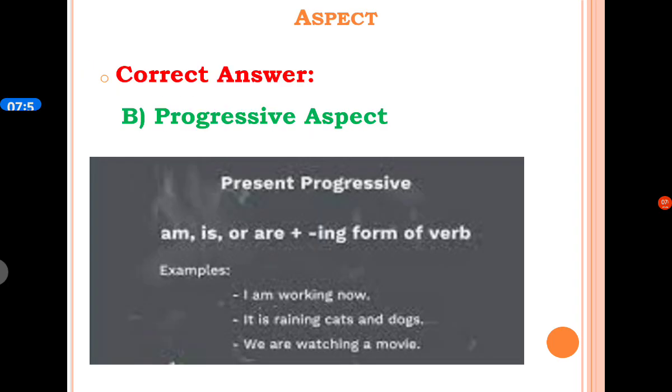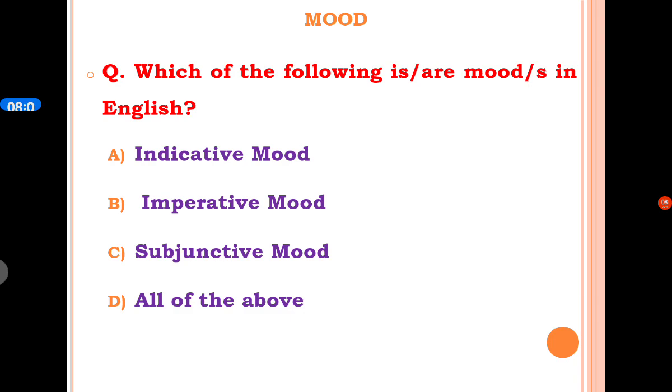So here are some examples. I am working now. It is also an example of a progressive aspect. It is raining cats and dogs. Third one is we are watching a movie. All these three examples are in a progressive aspect.